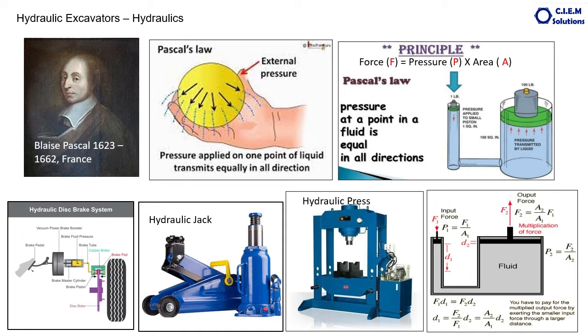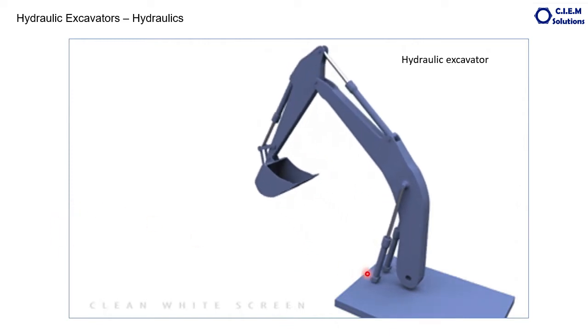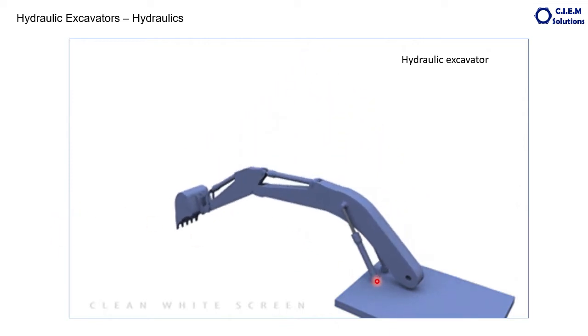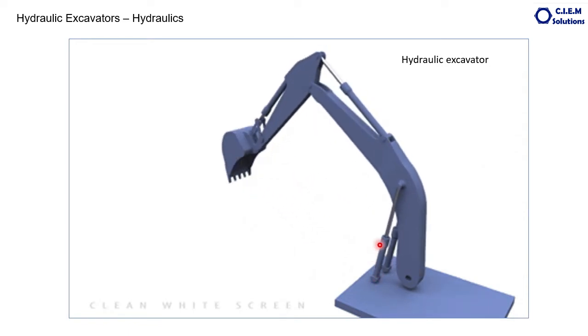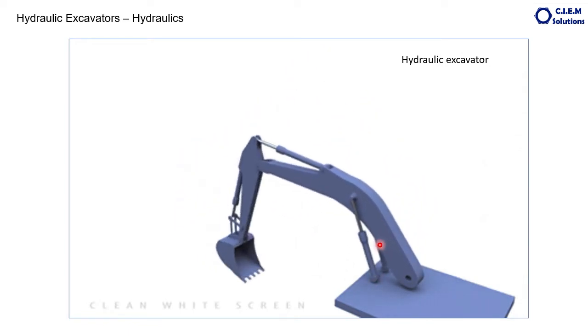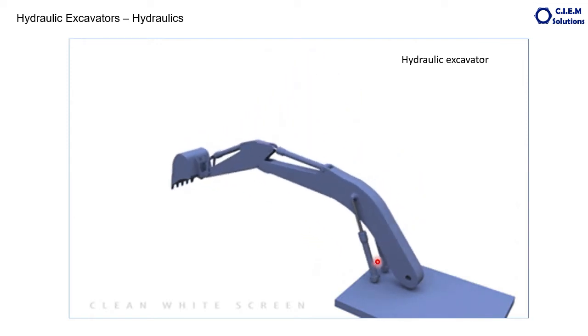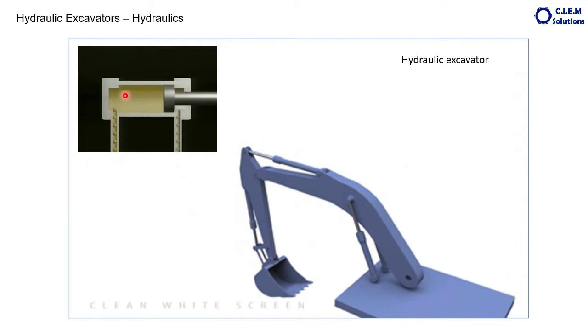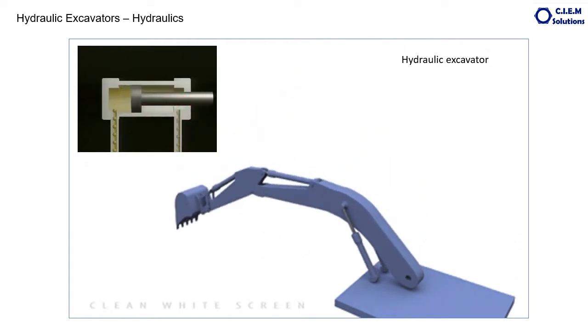On the same principle only, the hydraulic excavator also works. Hydraulic excavator, how does it work? All the implements in the hydraulic system work with the pressure transmission through the hydraulic fluid. How the pressure is transmitted, how the pressure is created, how the pressure is diverted, that will be discussed. If fluid is coming in this direction, the cylinder is moved outwards. If the fluid is coming in this direction, the cylinder is moved inside.